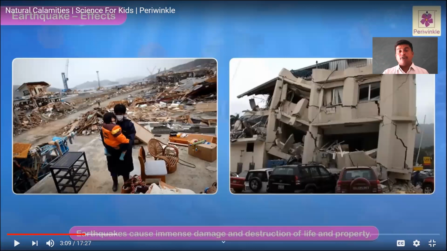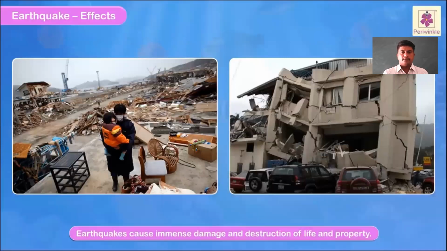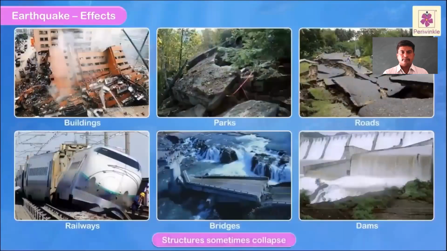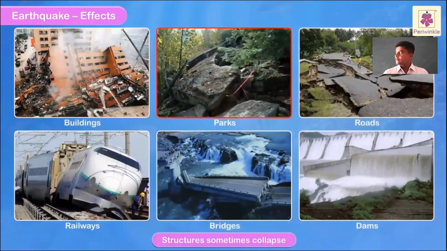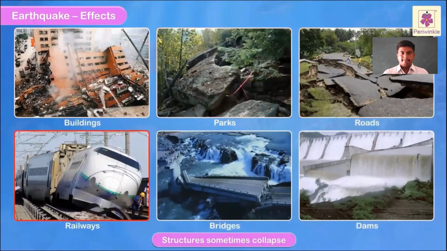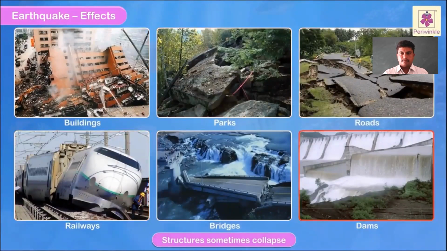Effects of earthquake. Here we go. This includes the following: man-made structures like buildings, parks, roads and railways, bridges and dams sometimes collapse.